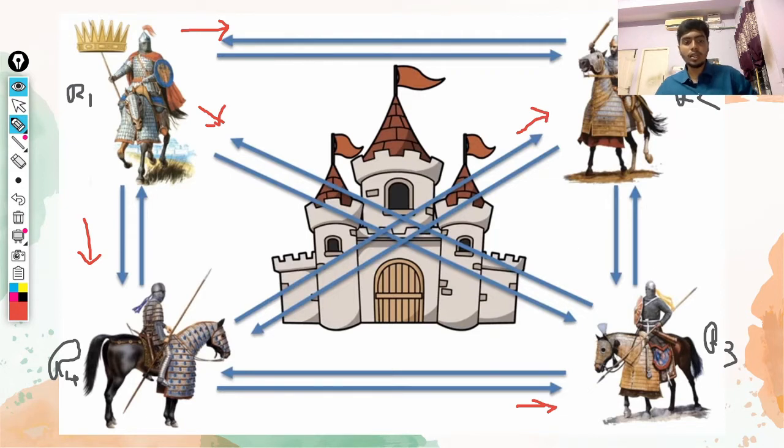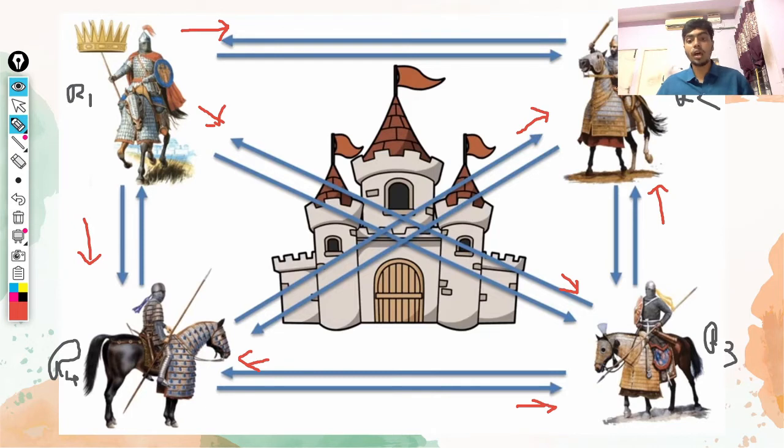Now similarly R3 receives the signal from R1. Now he just goes and tells the others that he is gonna attack. So he tells R4 that he is gonna attack. Similarly he is gonna tell R2 that he is gonna attack.